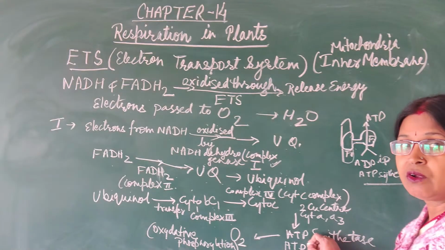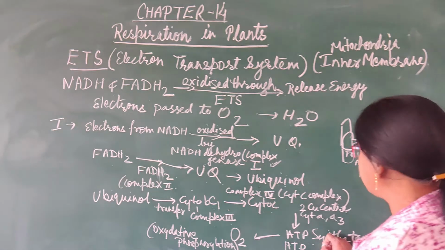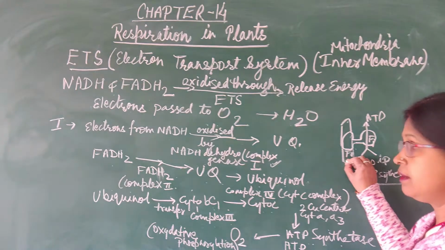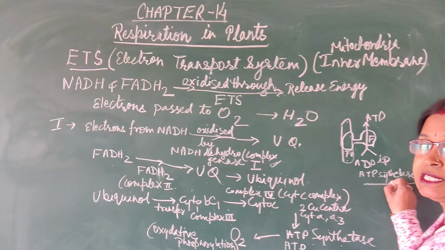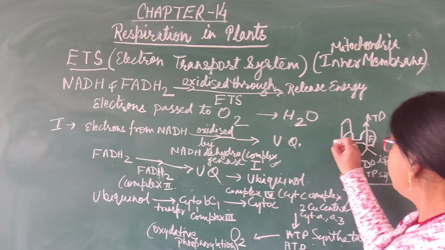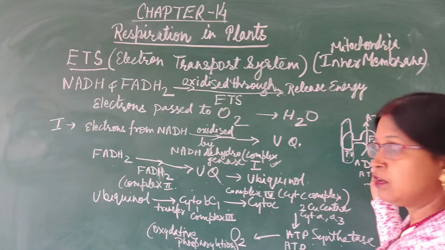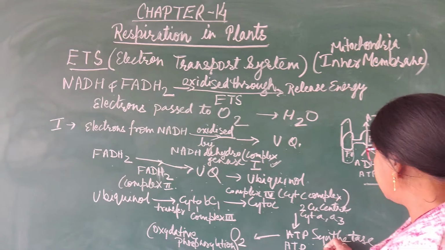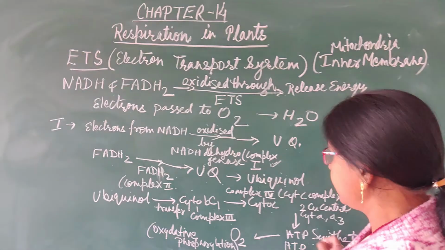that is known as ATP synthetase. This enzyme is present in the inner mitochondrial membrane, and we can see this is the structure of the ATP synthetase enzyme, having two parts, that is F0 and F1 particles. Now from here ADP with the help of inorganic phosphate will produce ATP through this ATP synthetase, and this is the last and fifth complex which will release ATP.